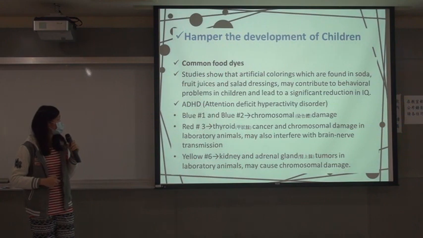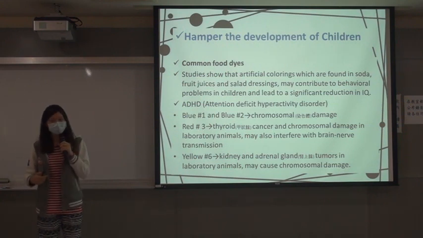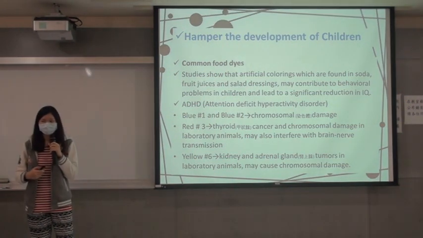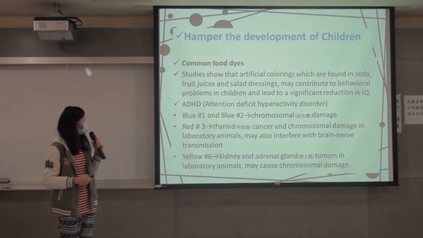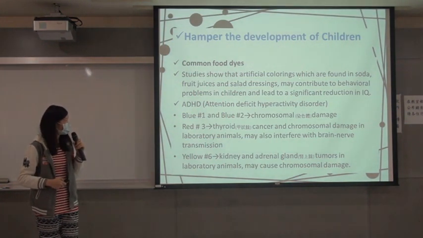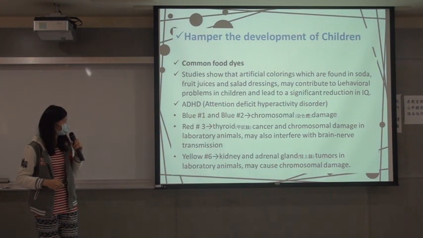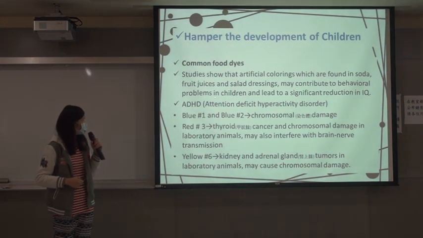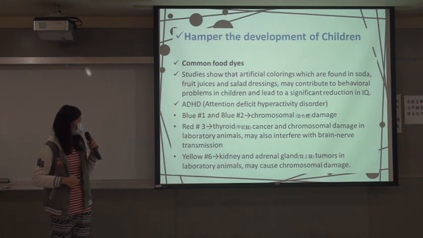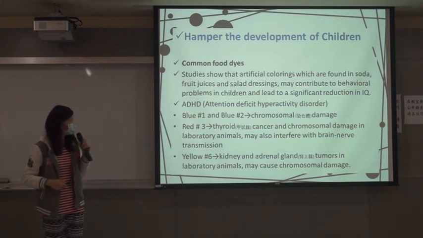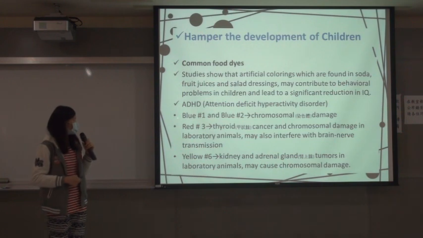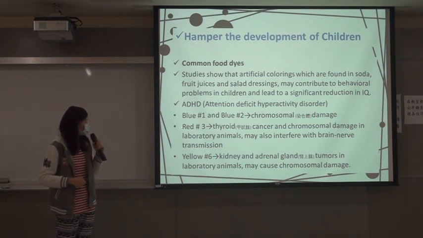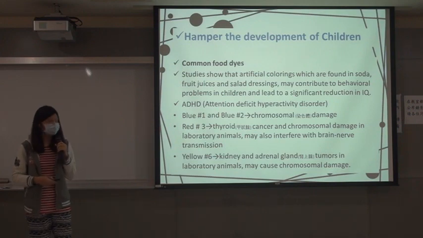Take common food dyes, for example. This is a kind of food additive that children are exposed to more often. Studies show that artificial coloring, which is found in colored beverages, contributes to behavioral problems like ADHD and leads to a significant reduction in IQ. These are the common food dyes that we often see on the packages of sweets.